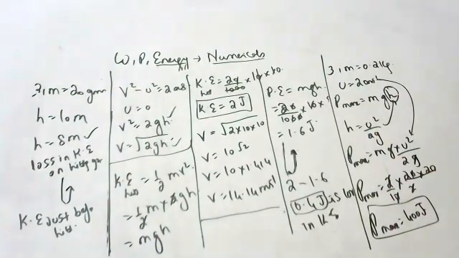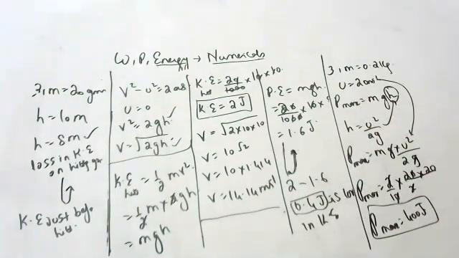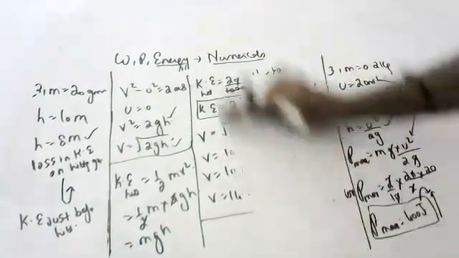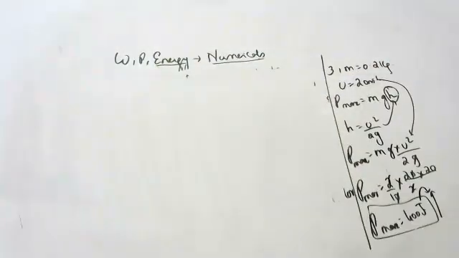Maximum potential energy attained by the body is 400 joules after reaching maximum height. Try to understand the concept, children. Next question.